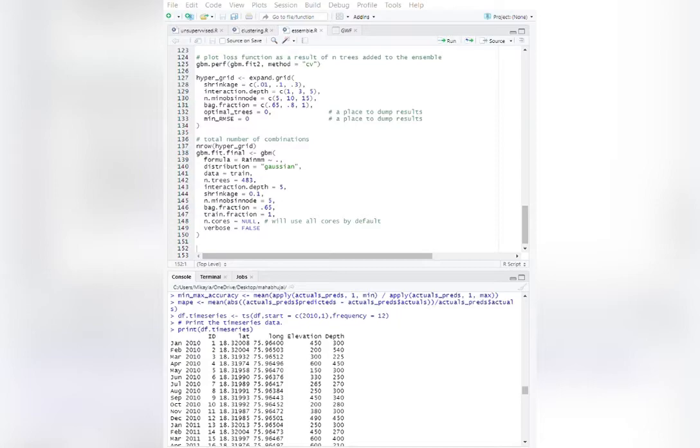The next graph is the number of iterations performed. So basically gradient boosting is a combination of a lot of random forest and it's based on decision trees. So this is showing the number of trees. 10,000 is the number of decision trees that were needed for our graph. This is the mean square value error.